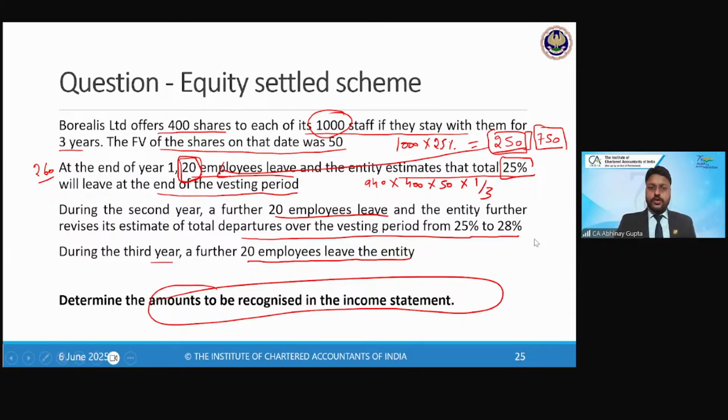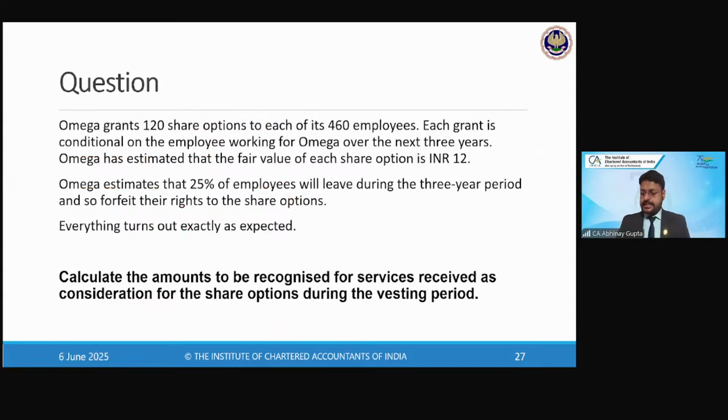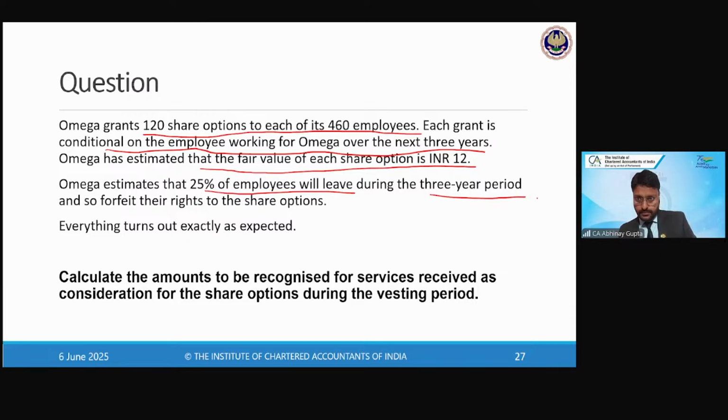Okay. Because I know practice is essential, let's do one more question. Omega grants 120 share options to each of its 460 employees. Each grant is conditional on the employee working for Omega over the next 3 years. Omega has estimated that the fair value of each share option is INR 12. Omega estimates 25% of the employees will leave during the 3-year period, so forfeit their rights to the share options. Everything turns out exactly as expected.